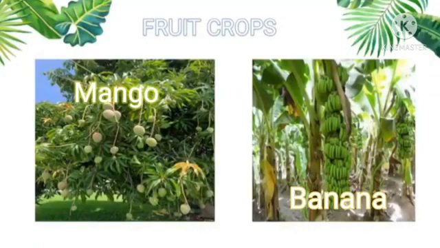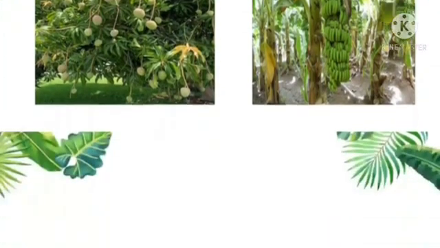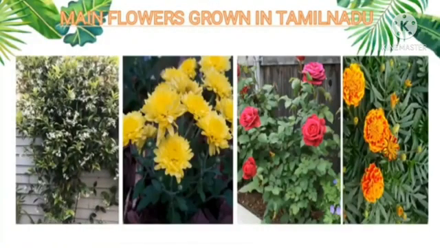Mango and banana are the leading fruit crops of Tamil Nadu. So, the leading fruit crops of Tamil Nadu are mango and banana. Next, main flowers grown in Tamil Nadu. The main flowers grown in Tamil Nadu are jasmine, marigold, chrysanthemum, and rose.